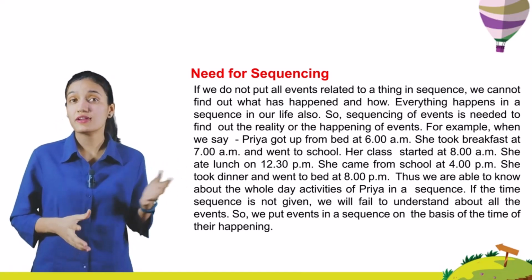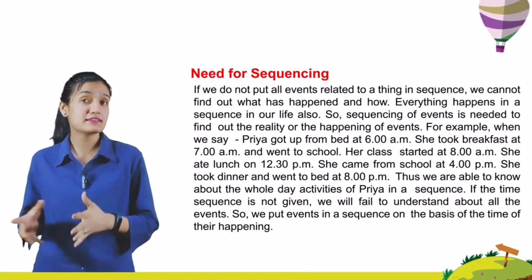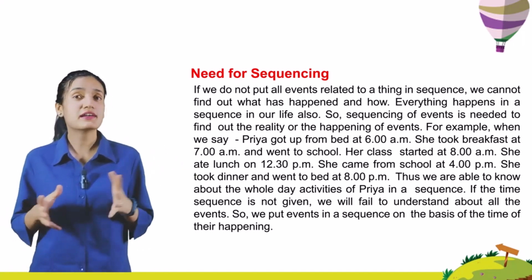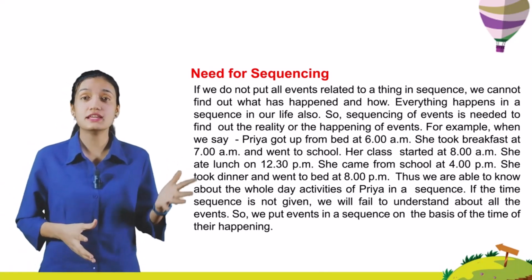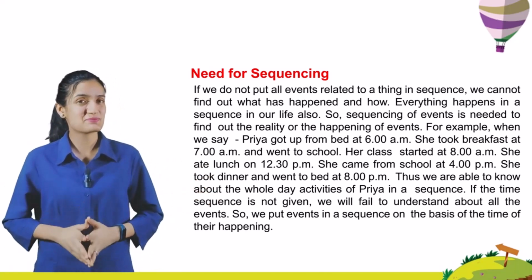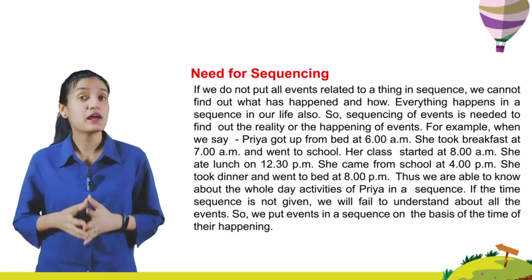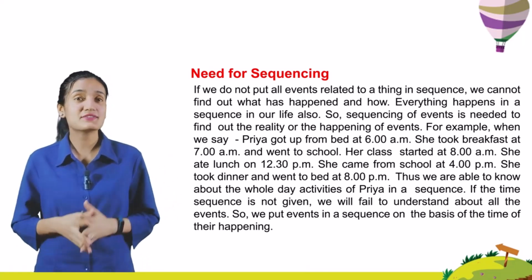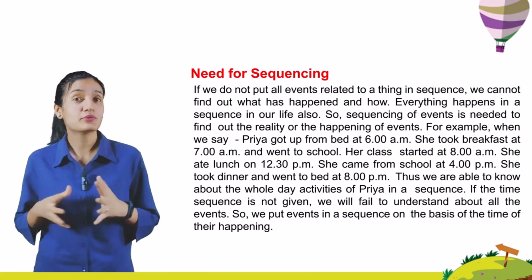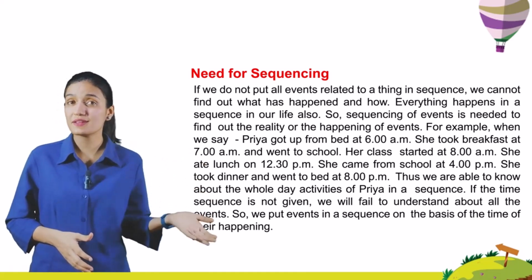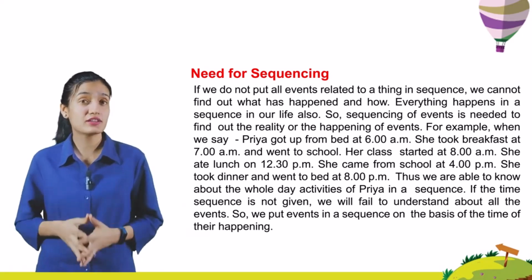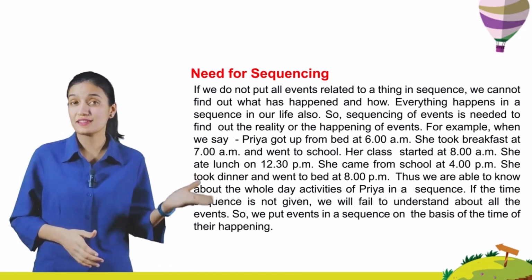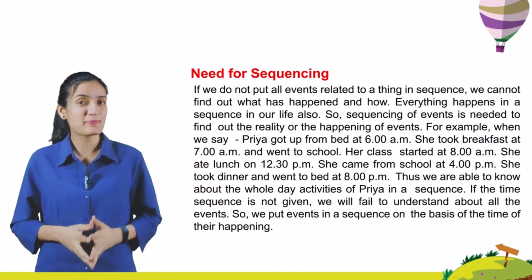For example, when we say Priya got up from bed at 6 a.m., she took breakfast at 7 a.m. and went to school. Her class started at 8 a.m. She ate lunch at 12:30 p.m. She came home from school at 4 p.m. She took dinner and went to bed at 8 p.m. Thus, we are able to know about the whole day's activities of Priya in a sequence. If the time sequence is not given, we will fail to understand all the events. So we put events in a sequence on the basis of the time of their happening.